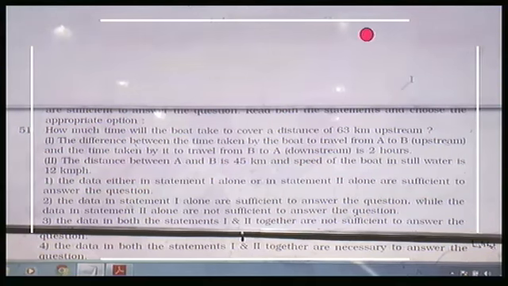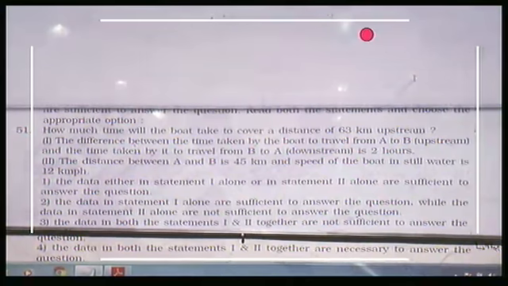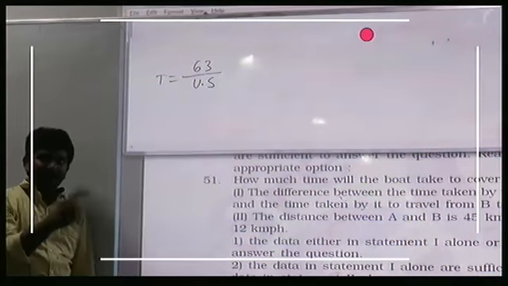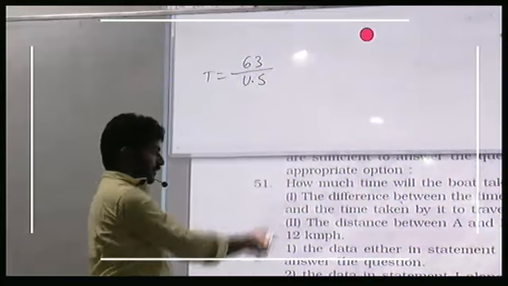How much time will the boat take to cover a distance of 63 kilometers upstream? How much time? You are asked about time. Time to cover 63 kilometers in which stream? Upstream. If you can calculate upstream speed, then only you will get your answer. Yes or no? Now, first one.